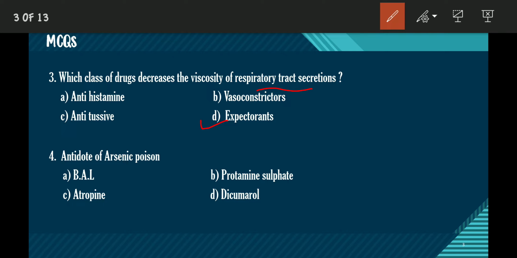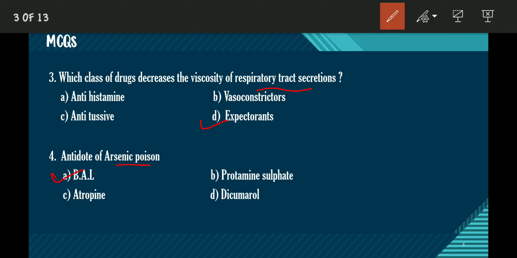What is the antidote of arsenic poison? The antidote of arsenic poison is BAL. What is BAL? It is also known as dimercaprol, which is used to treat poisoning of arsenic or other metals also. The full form of BAL is British anti-Lewisite. It is a chelating agent and it is used to reduce the poisoning effect of arsenic. So the answer is option A.